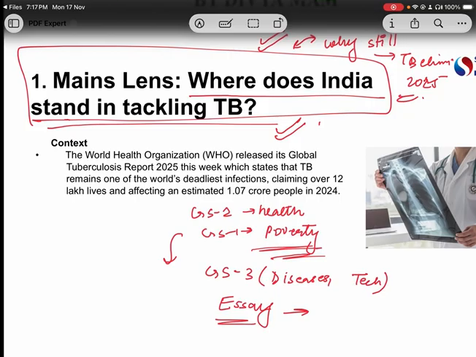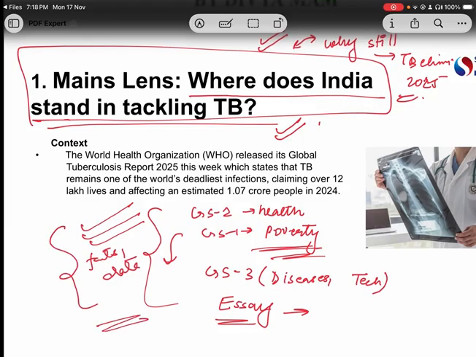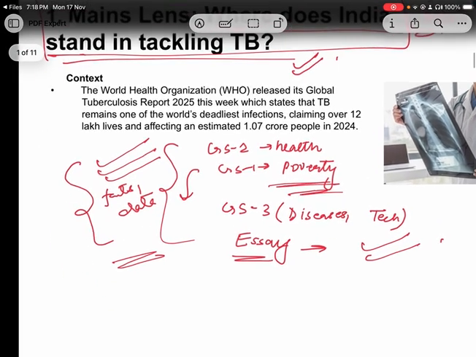Okay, so now we have discussed the importance of this topic, so please focus on all the facts and data which I am discussing because you can prepare your topic in this discussion only. You don't need to add any other data related to TB, especially if the question is asked on TB. So please focus on this discussion. Okay, it is very important. Now, let's start our topic.